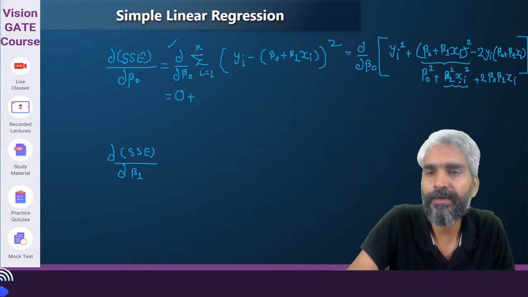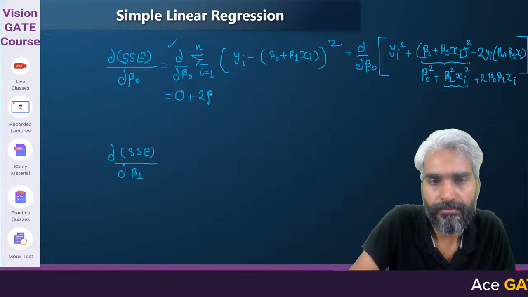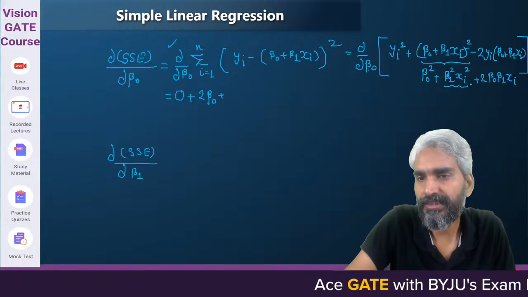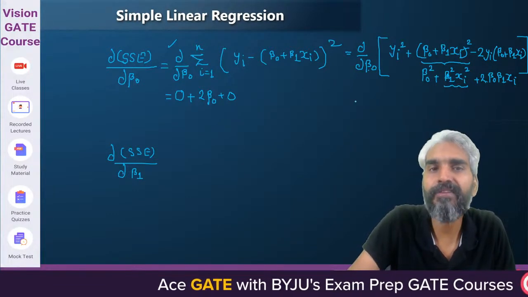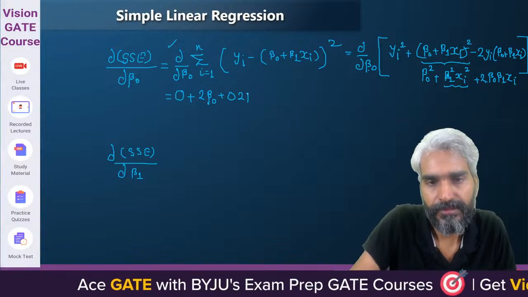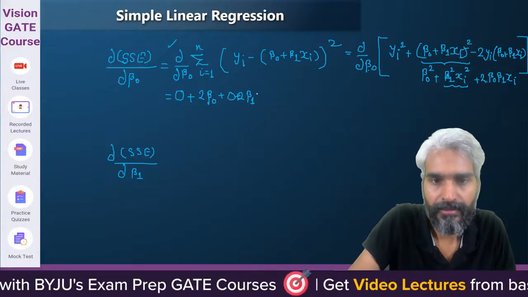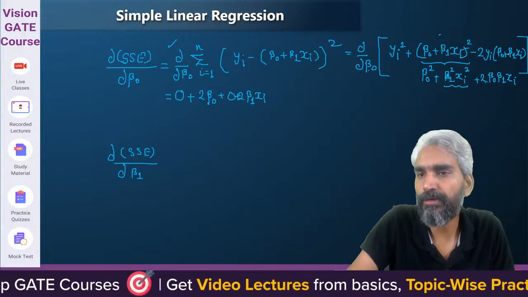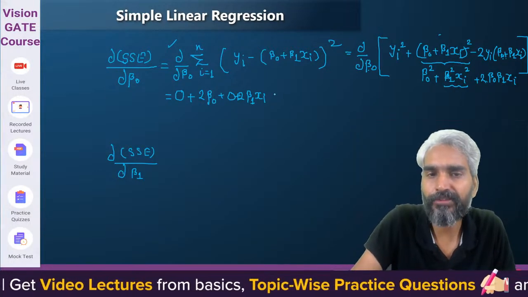This term will become 0, but beta 0 square will become 2 times beta 0. This term will become 0. Now with respect to this, it will become, sorry, plus 2 times beta 1 xi. So done with this particular term. Sir, with respect to this, there is only one term of beta 0, so it will be minus 2yi.